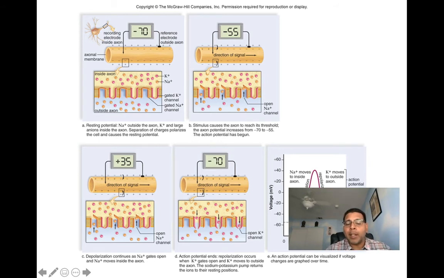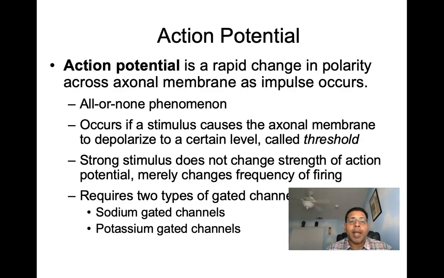But now if that threshold is not reached, so if that incoming impulse is not strong enough to take us to threshold, we'll see we'll go back to resting and the cell will maintain the resting state. But we're not going to maintain the resting state. We want to see that action potential. So here then when we talk action potential, we said it's a rapid change in the polarity across the axonal membrane as impulses occur.